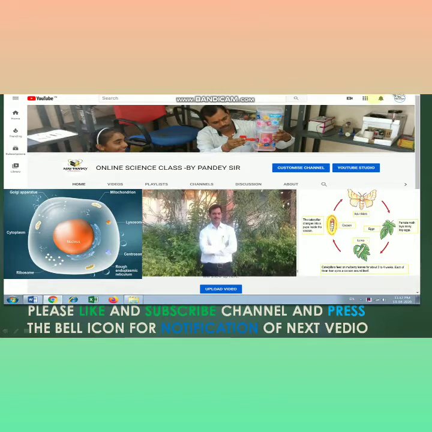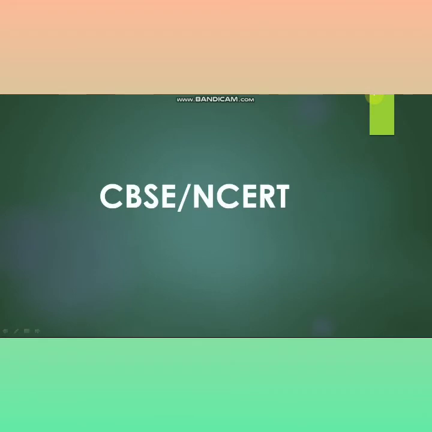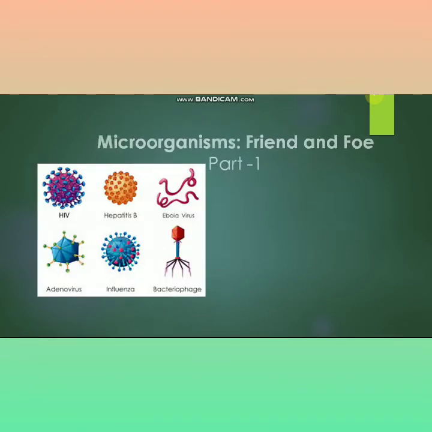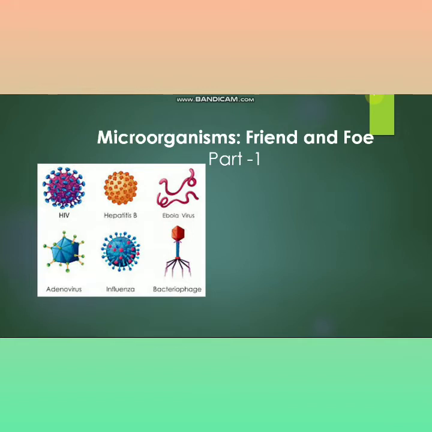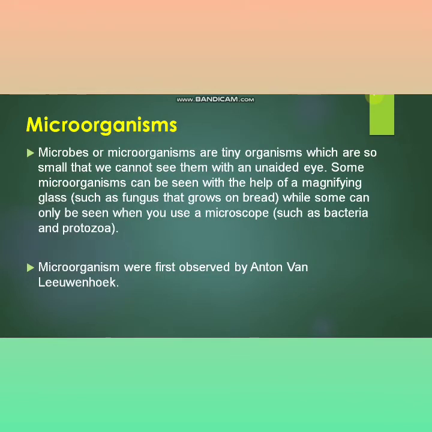Okay dear students, today we are going to start chapter number 2 of class 8, that is Microorganisms: Friend and Foe. First of all, microorganisms, or microbes, are tiny organisms which are so small that we cannot see them with the unaided eye.